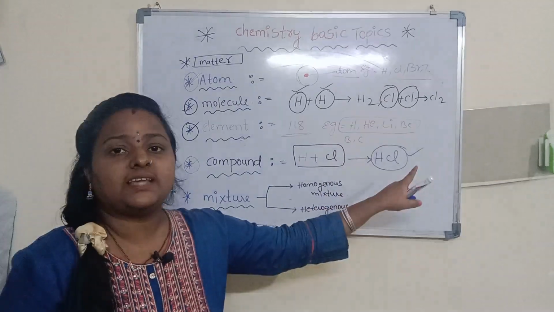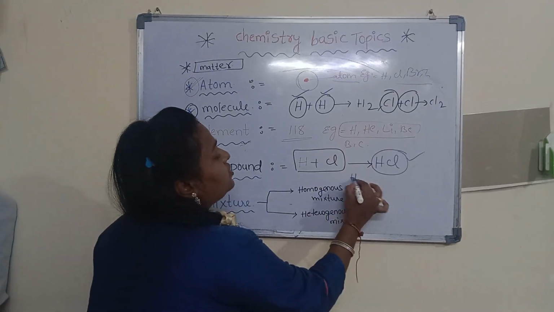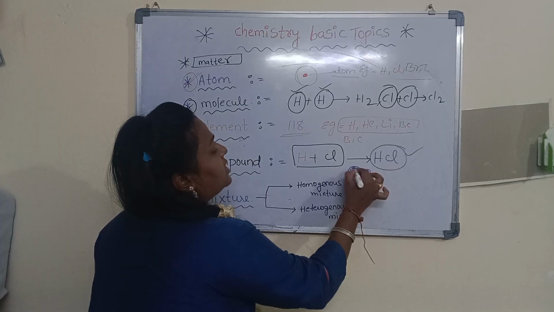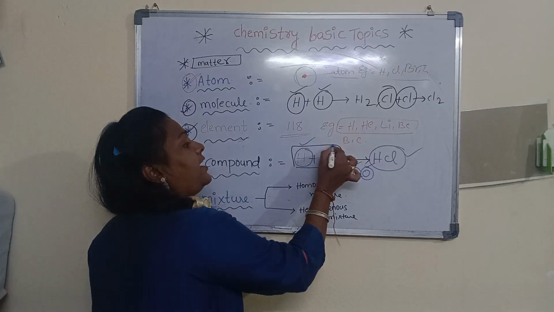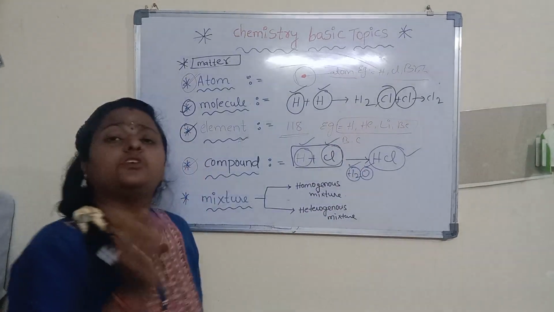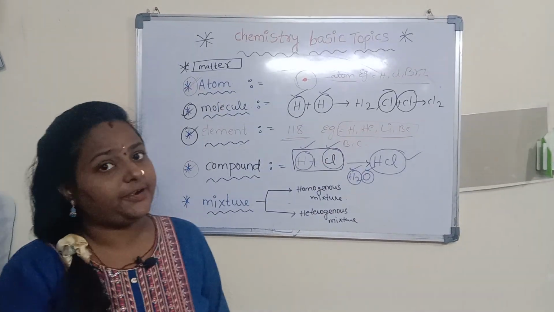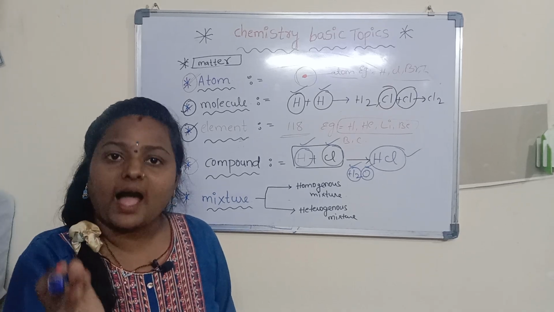So HCl is a compound. H2O is also a compound, where hydrogen is one element and oxygen is one element. Two or more elements combined together form a compound.